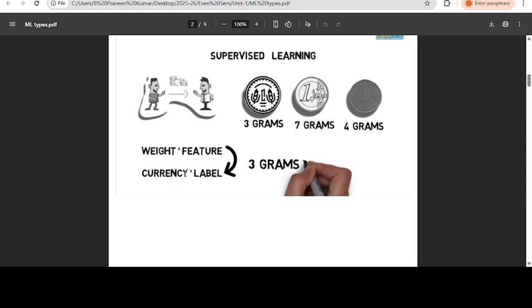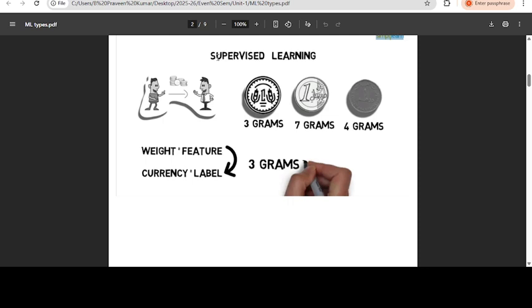So what is the label? It is what type of currency it is. Suppose weight equals 3 grams, we say this is the name of the currency. If weight equals 7 grams, this is another type of currency. If weight equals 4 grams, this is another type of currency. Here what is deciding is the feature. Depending upon this independent variable, I am predicting the label. That is called supervised learning.